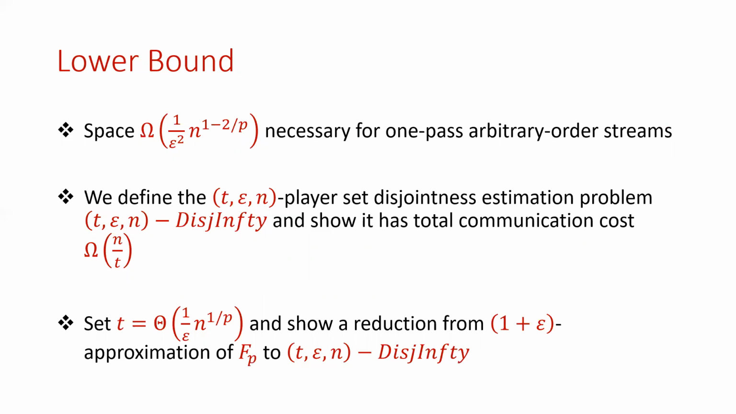And for the remainder of the talk, we'll discuss the lower bound that we show of space 1 over epsilon squared times n to the 1 minus 2 over p for one-pass arbitrary order streams. Our lower bound works as follows. We first define the T epsilon n player set disjointness problem, and we show that this problem has total communication cost n over t. Then we set T to be roughly 1 over epsilon times n to the 1 over p, and we show a reduction from 1 plus epsilon approximation of Fp to this T epsilon n player set disjointness problem.